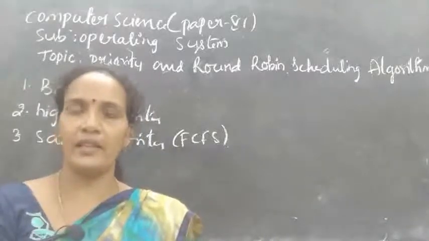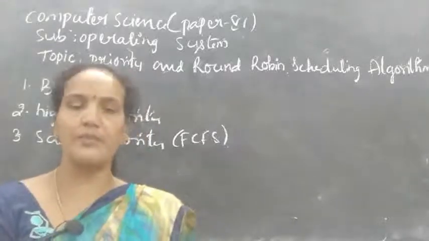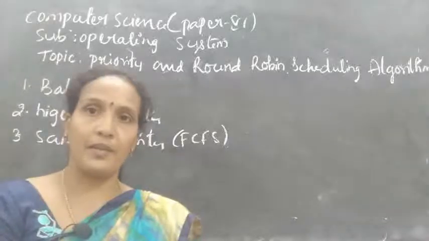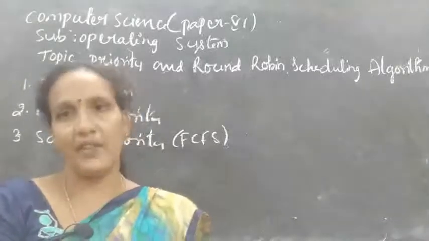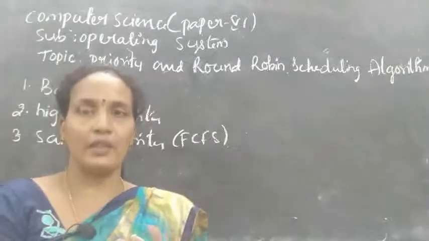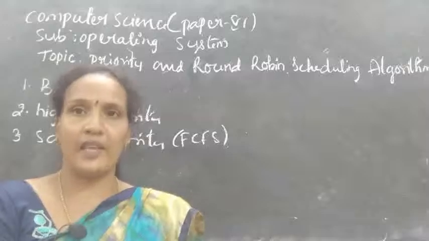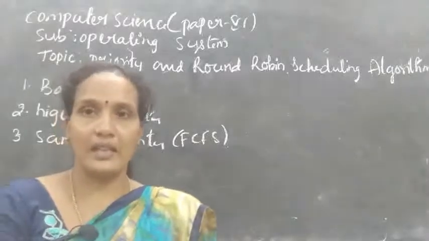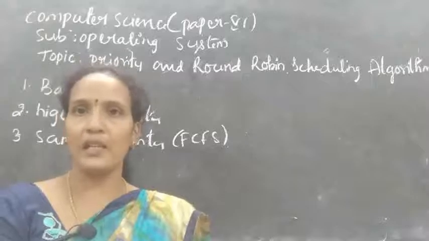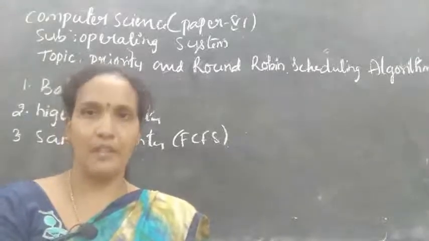There also we calculated the average waiting time, and in the shortest job first algorithm there are two types: preemptive and non-preemptive. That also I have explained. One process is running with some execution time, and a new process enters the queue with less execution time. If the current process is removed from the processor and the new process enters the processor, that is called preemptive.